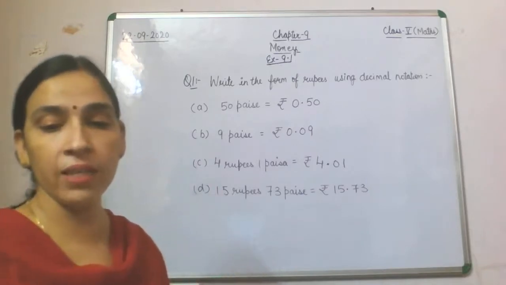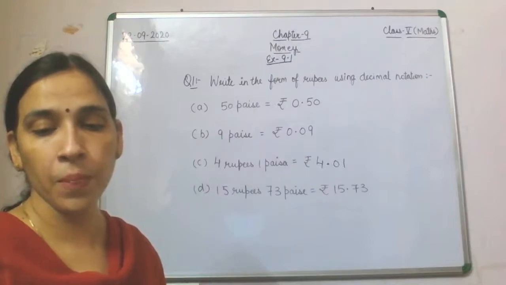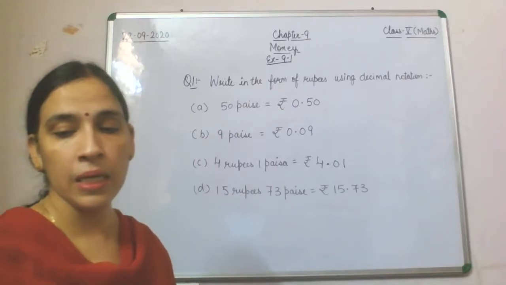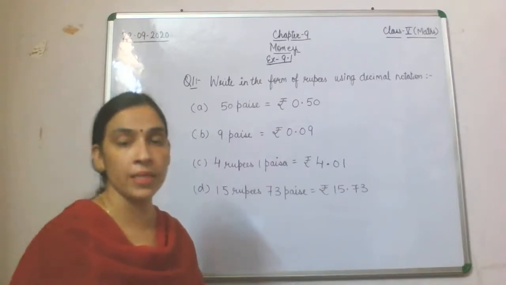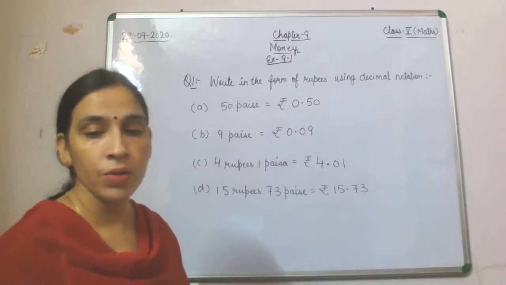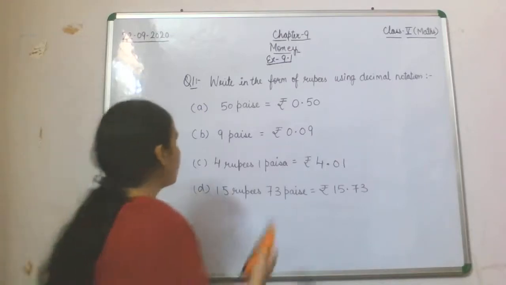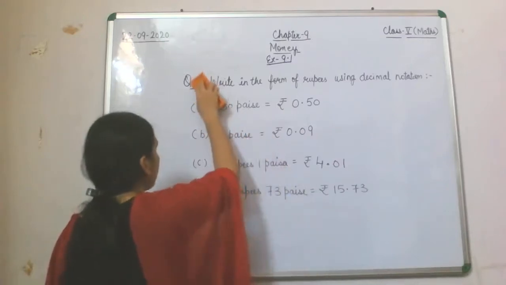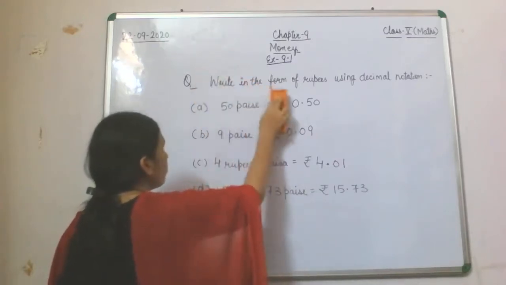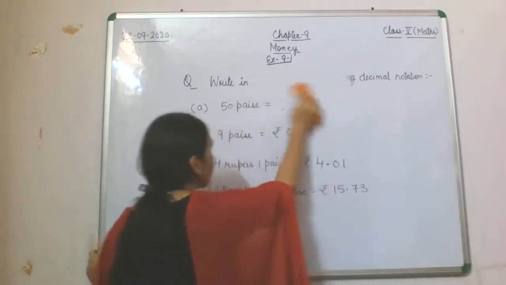Instead of "read the following", you will make it "write the following in words". Fine. So now we'll start writing it in words. Question number 2.